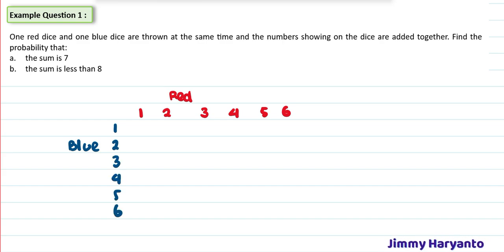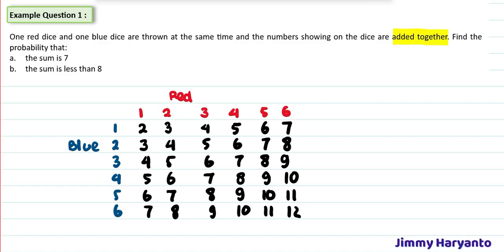The question says the numbers showing on the dice are added together. That means we have to add these. 1 plus 1 equals 2, 1 plus 2 equals 3, 1 plus 3 equals 4, 1 plus 4 equals 5, 1 plus 5 equals 6, 1 plus 6 equals 7, 2 plus 1 equals 3, 2 plus 2 equals 4, and so on. Okay, I already filled in the table for you. Next is to answer the questions.